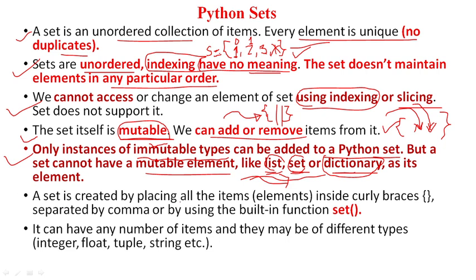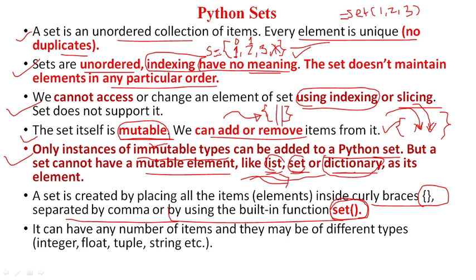A set is created by placing all the elements inside curly braces, separated by comma. Or we can simply use a built-in function called set. Whenever you want to create a set, you can call this function set. For example, I am calling set and inside that I can pass some parameters 1 2 3, whatever elements I want to keep, and then I can assign it to s.